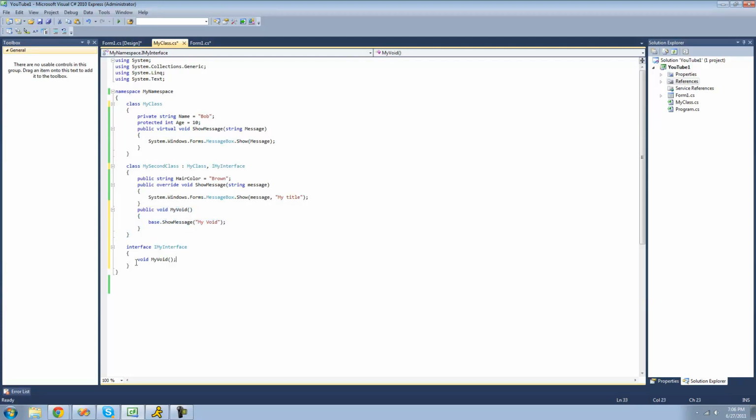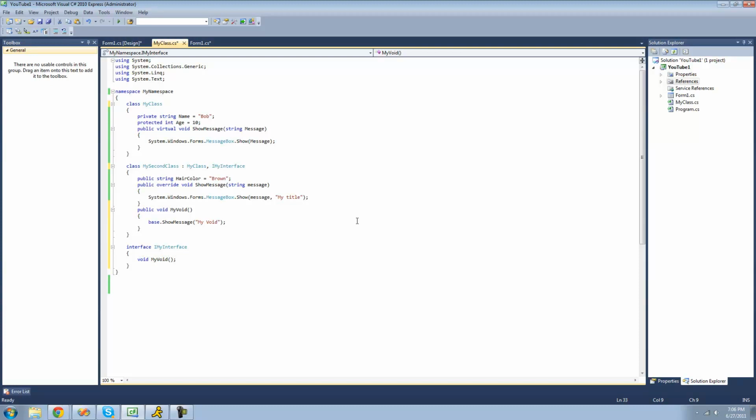You're probably wondering, what's the point of having an interface if we can just declare it in here anyways? Well, interfaces are used if you have multiple classes and you want them all to do something similar, and you want them to have the same methods inside of them.